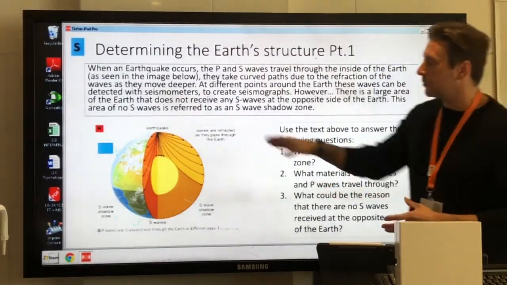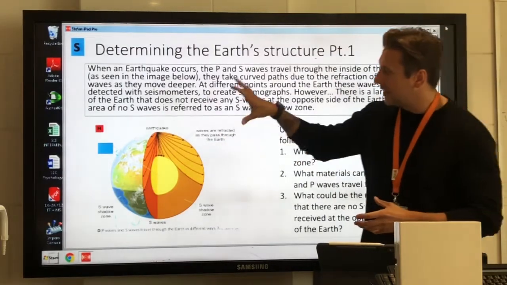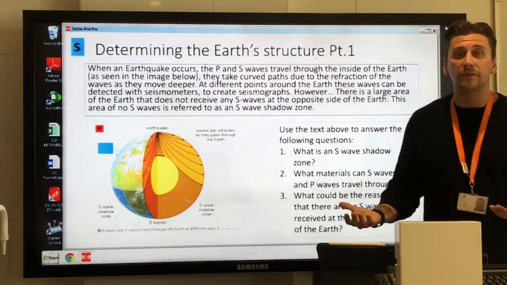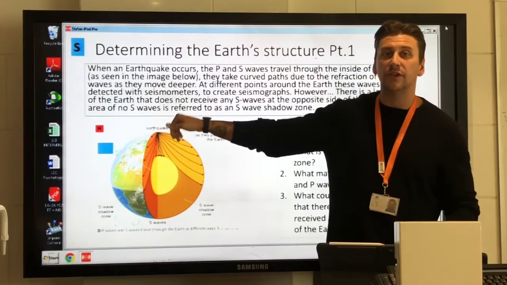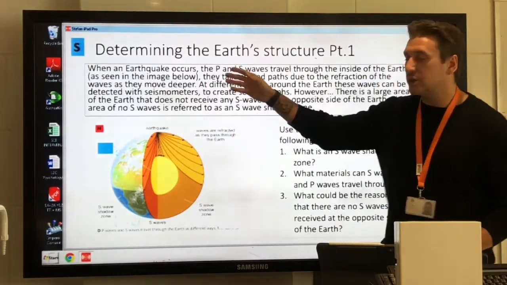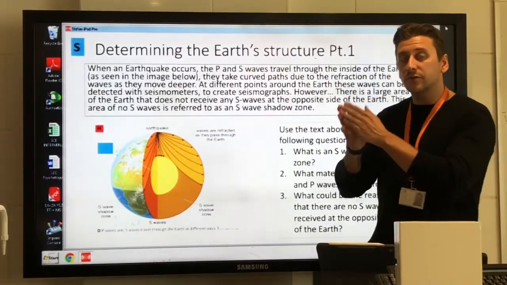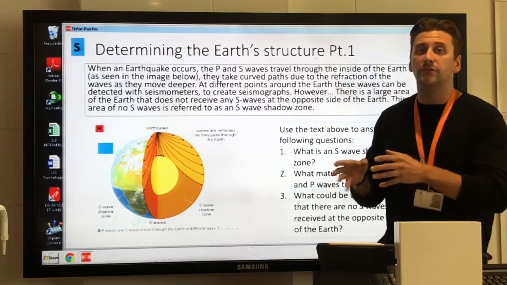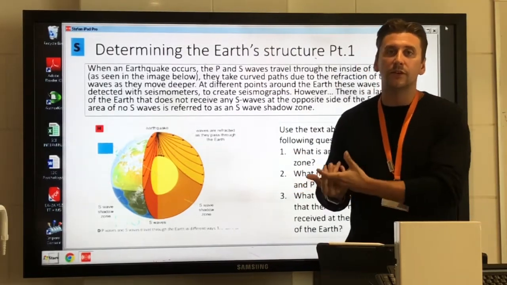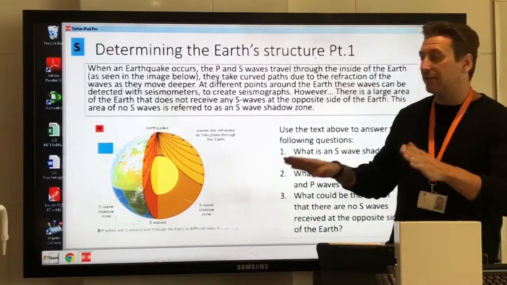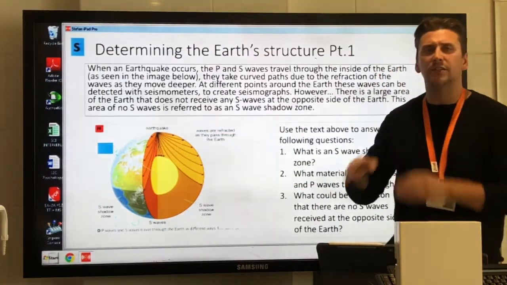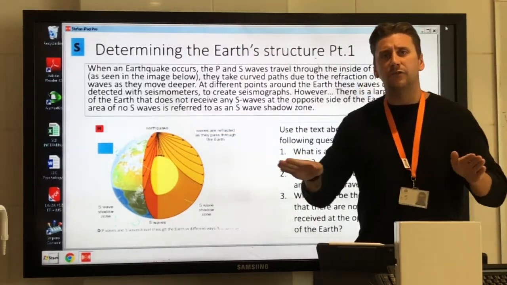For example, if we were to look on the inside of the Earth, if an earthquake took place at the top of the Earth, so the epicenter of the earthquake was at the very top, and we drew the paths that those seismic waves took through the Earth, so P and S waves both created at the earthquake epicenter, and they travel through the Earth, you can see on the diagram that actually they take curved paths through the Earth.